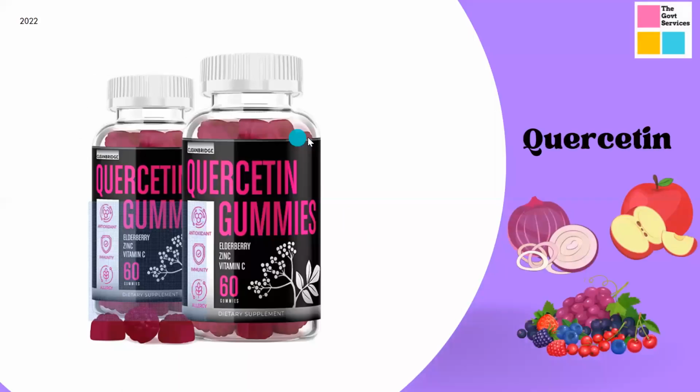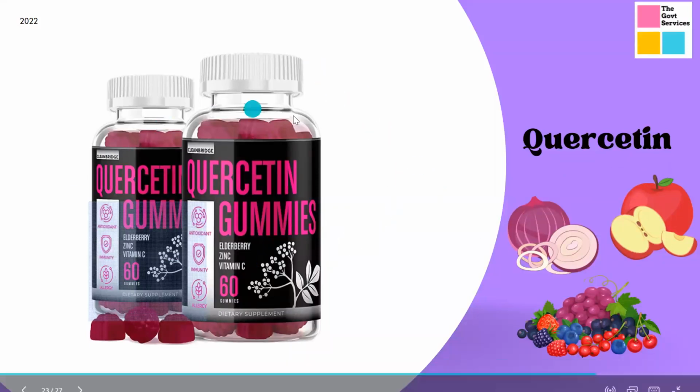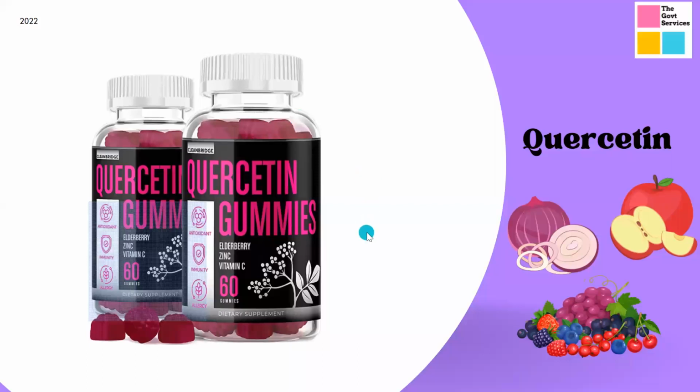So moving ahead, now we'll be talking about quercetin. Quercetin is another flavonoid. A flavonoid is nothing but a bioactive compound which is obtained from fruits. Quercetin is majorly found in onions, apples, or grapes. And if you see here, these are quercetin gummies. This company has very smartly, to stand out of the competition in the market, made gummies out of it.